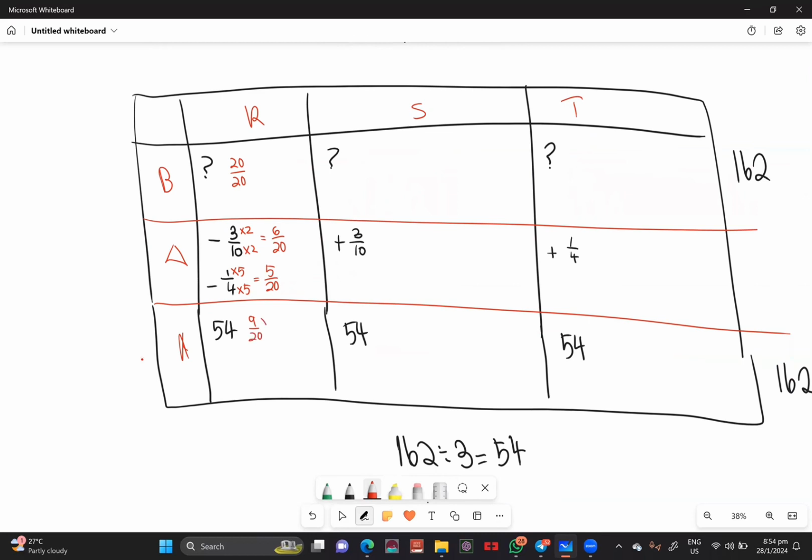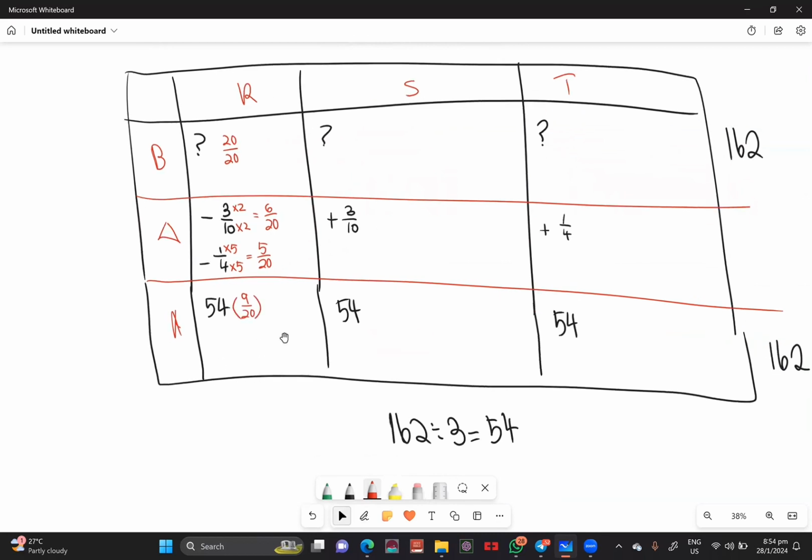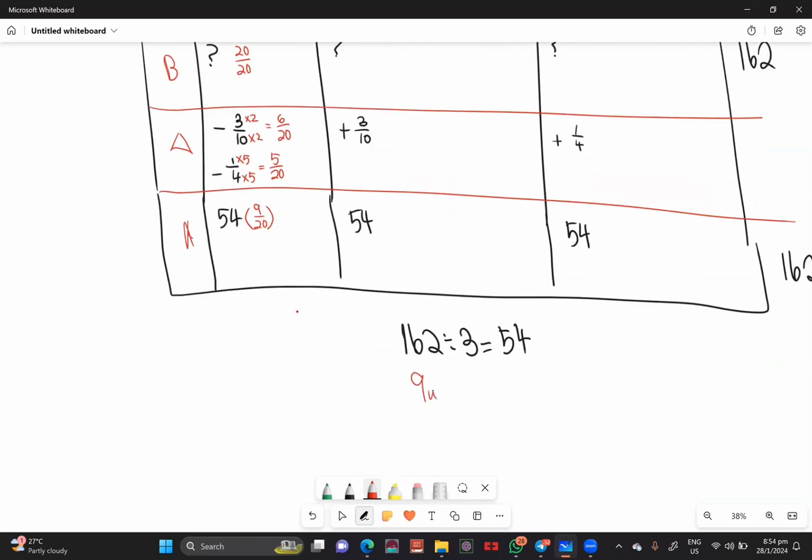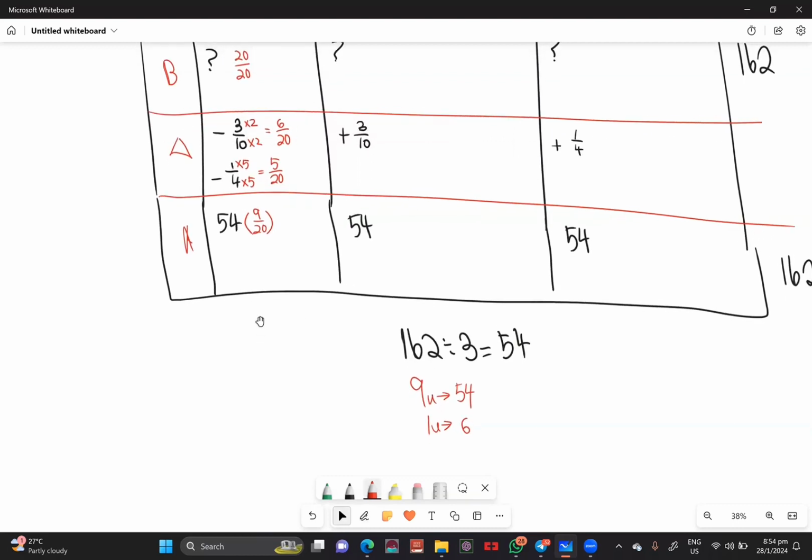So from here itself, it's pretty obvious to me that 9 units is actually equal to 54. So we want to always find Mr. Greenman. We say that 1 unit is 6. So what I want to do is find the value. This is basically 36. Why 36? Because I'm going to find 6 units. This is basically 30. Why 30? Because 5 units is basically 6 times 5, and that gives me 30.